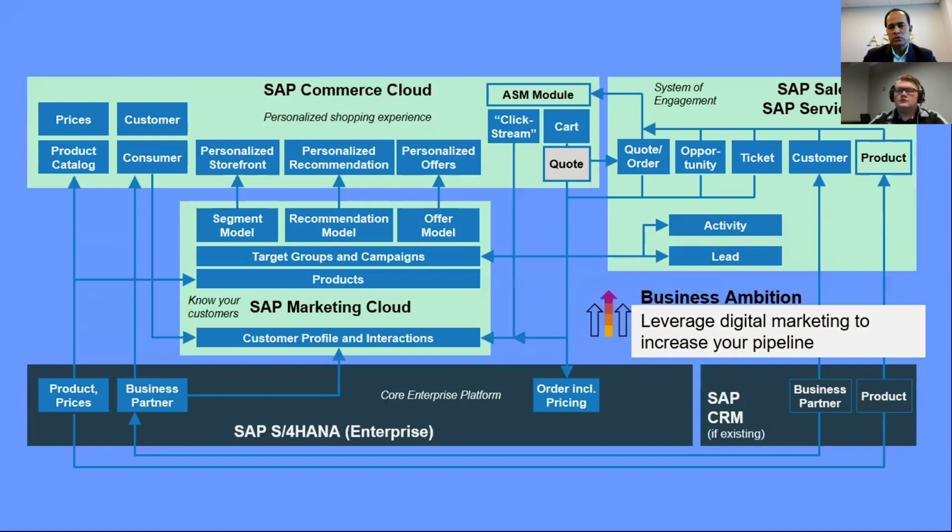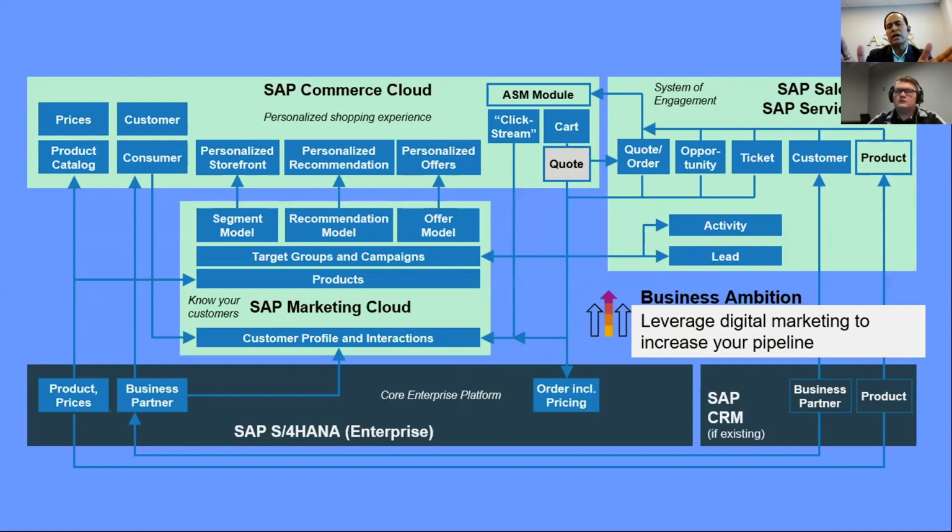That could be your Marketing Cloud. So when you have a Marketing Cloud in the scope or in your landscape, then you need to bring your business partners or customers from your backend ERP system into the Marketing Cloud. Same way, if you have your Commerce Cloud in the mix, then in the Commerce Cloud, as you know, you need a customer, you need a product, you need price. So you bring that information into the Commerce Cloud. And again, in terms of integration, you'll be using SAP Cloud Integration Platform for replicating that master data into those recipient target systems.